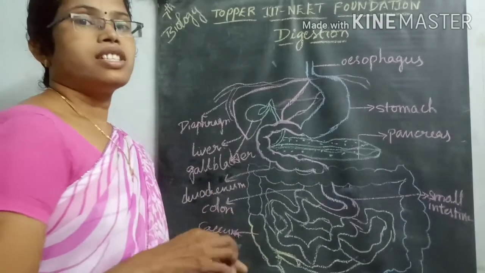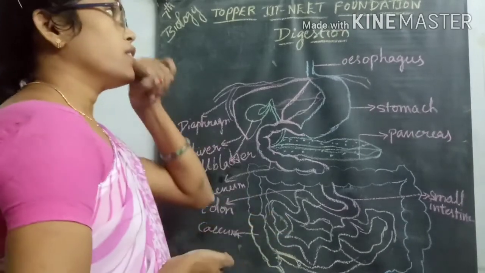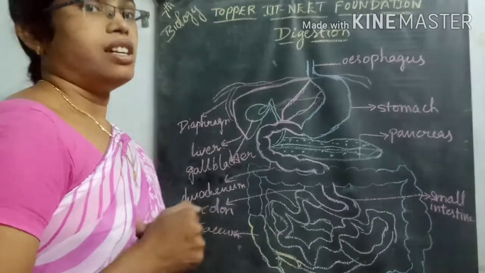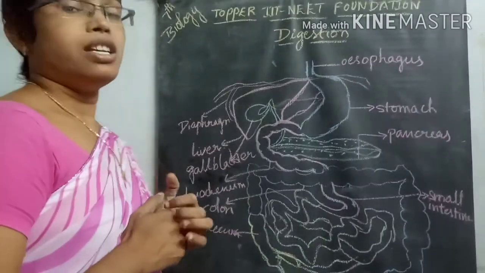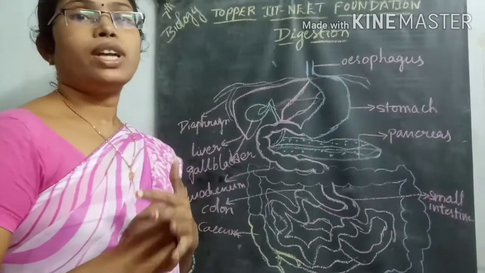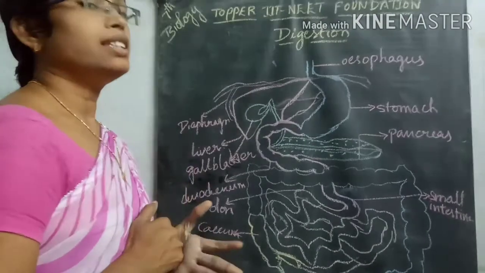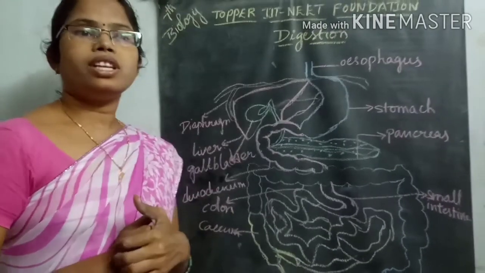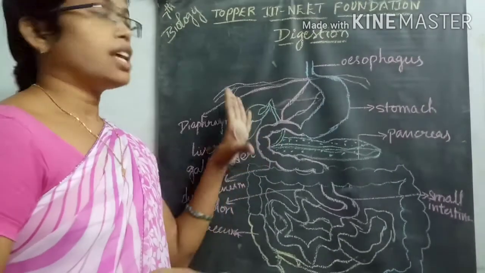Hi students, today we are going to discuss Topper IIT NEET Foundation, 7th class biology, the second lesson. So what is the second lesson? Ingestion, digestion, absorption, assimilation. This is the second topic.